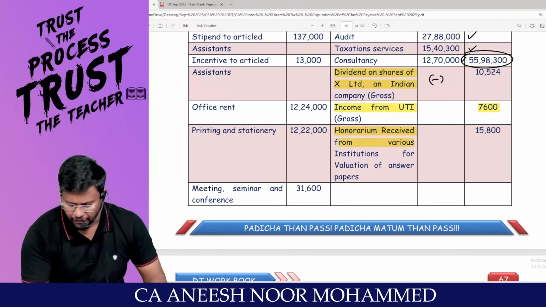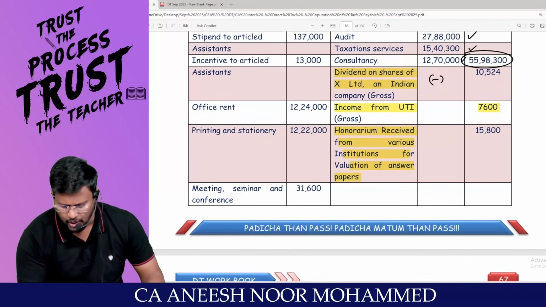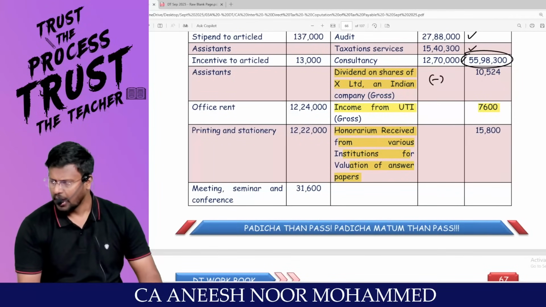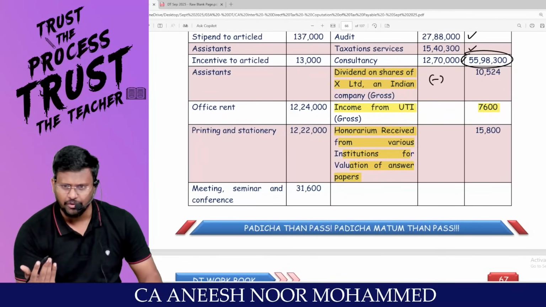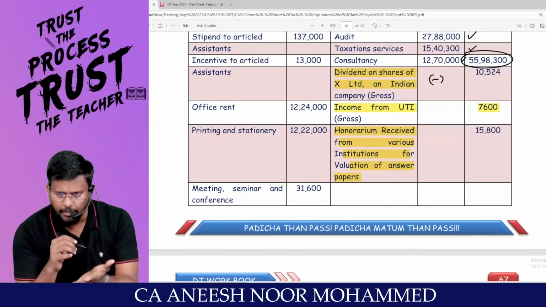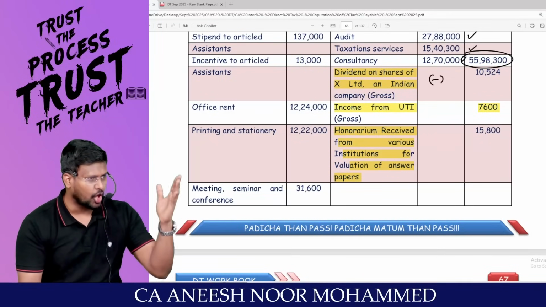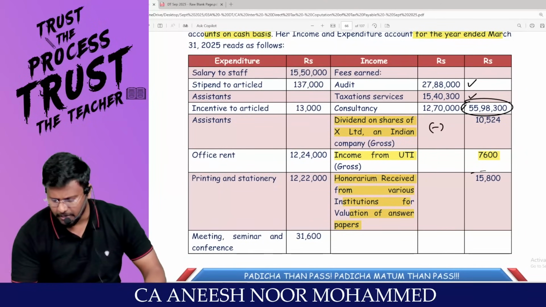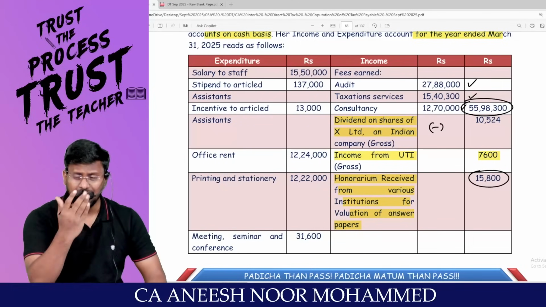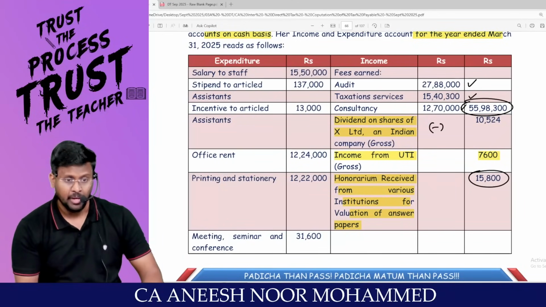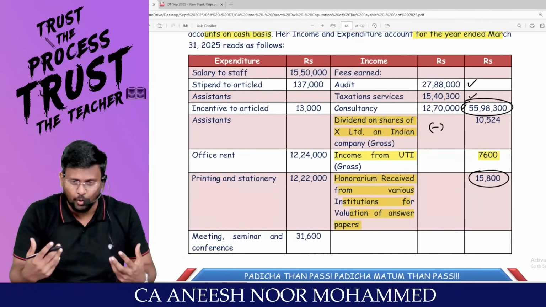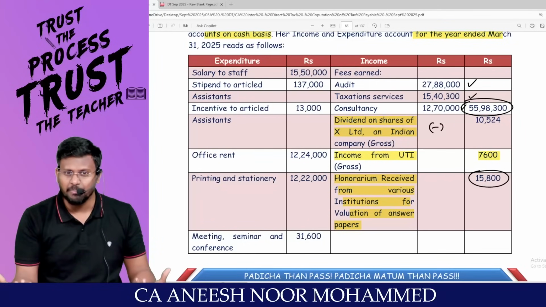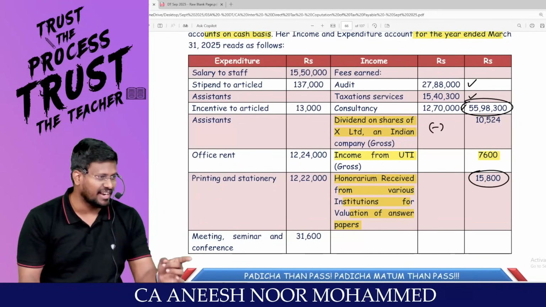Honorarium received from various institutions for valuation of answer papers. You tell me, after you have studied this much and become a chartered accountant, are you going to correct papers? That means your job is not to correct papers. So this income will not be taxable under the head PGBP, but under the head IFOS. But even I am a chartered accountant, and for me, correcting papers, conducting tests, taking classes is the main thing.